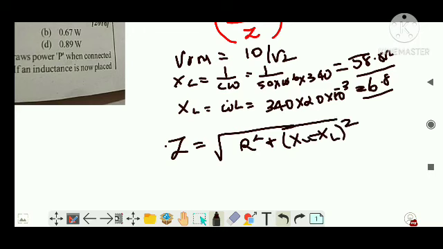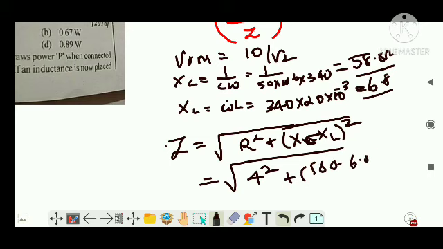Even if you write XL minus XC, it's okay because you are going to square it, but I'm just telling you what the logic should be. So you will write 40 squared plus 58.8 minus 6.8 whole squared, and you will get around root 4304. That is our impedance value.